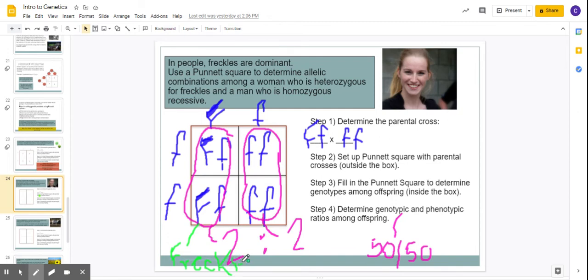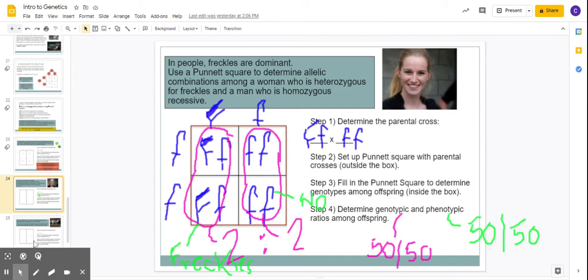Yep, it's got the big F. As long as it has one big F, it's got freckles. Over here, no. There's no big F, no freckles. So it's still 2 to 2. It's still 50-50. So this one is also 50-50. No, they will not always be the same. And most of the time, they are not. So don't get the idea that it's always going to be that way, because it's not. All right, next.